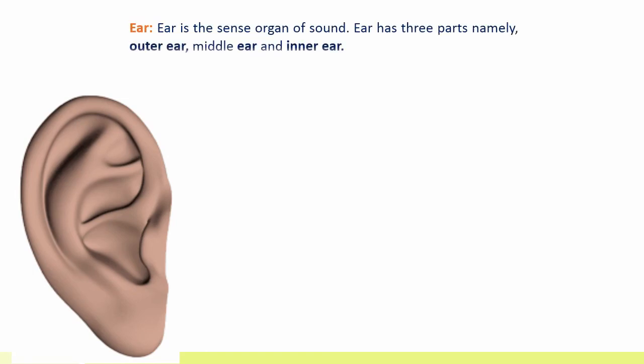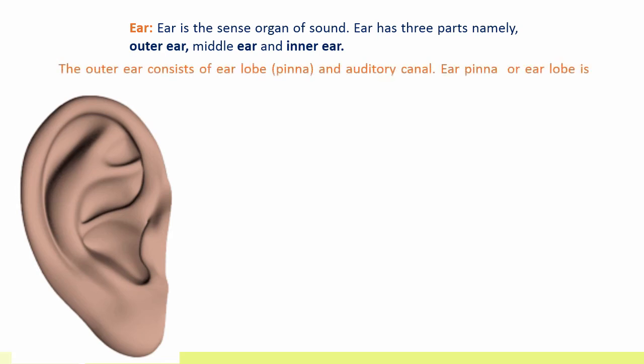Ear. Ear is the sense organ of sound. Ear has three parts, namely outer ear, middle ear and inner ear. The outer ear consists of ear lobe, that is pinna, and auditory canal. Ear pinna or earlobe is made up of cartilage.